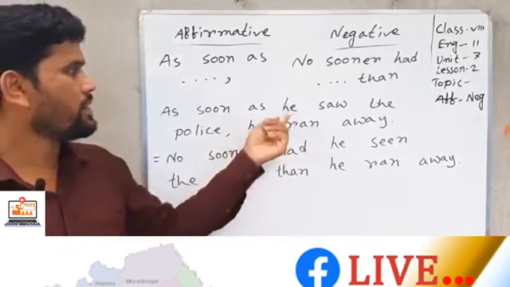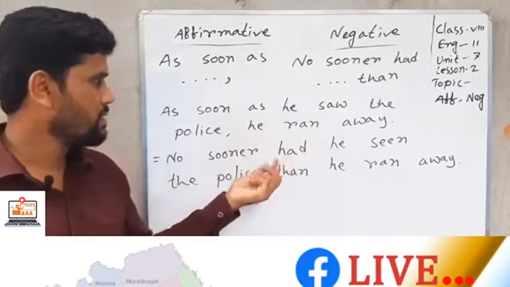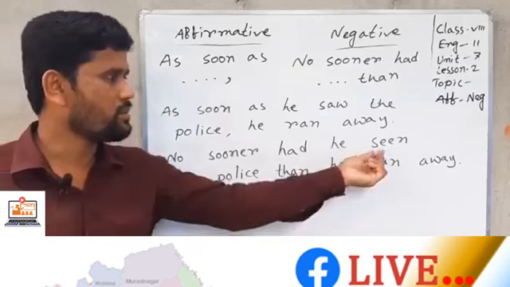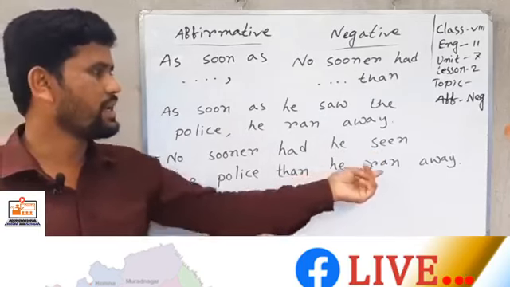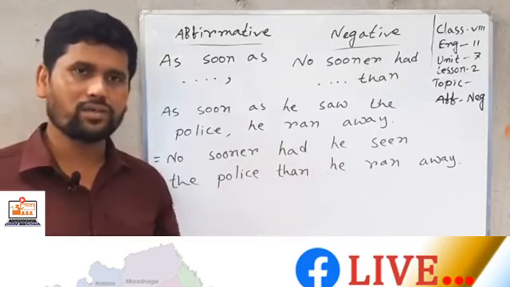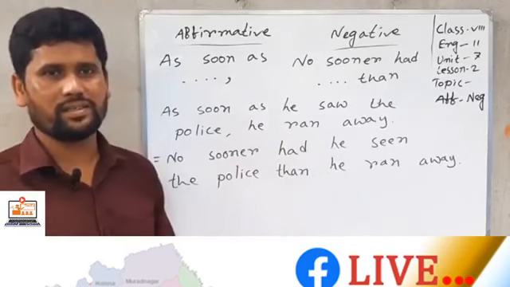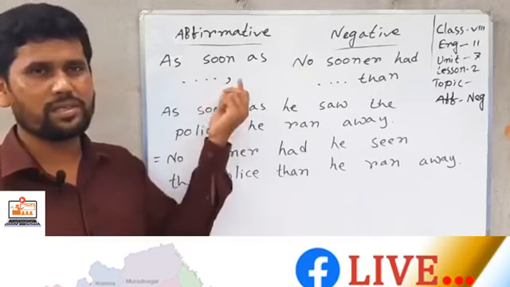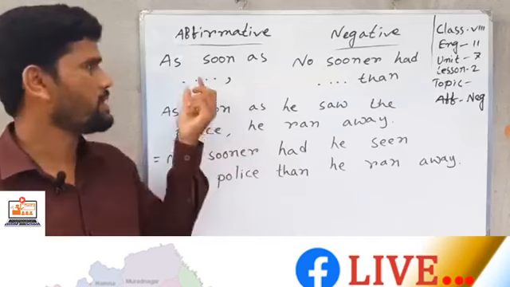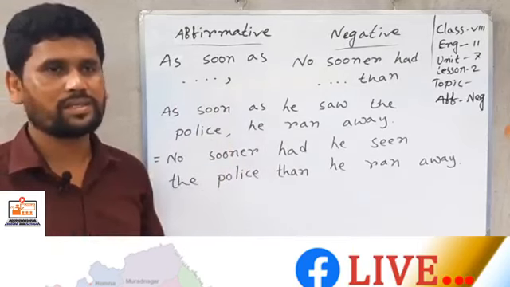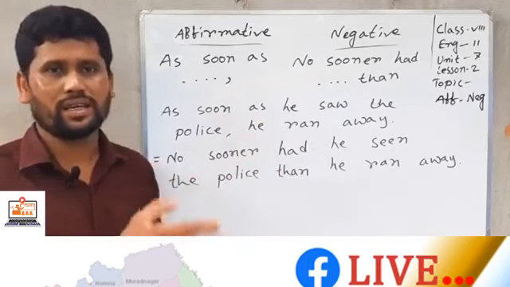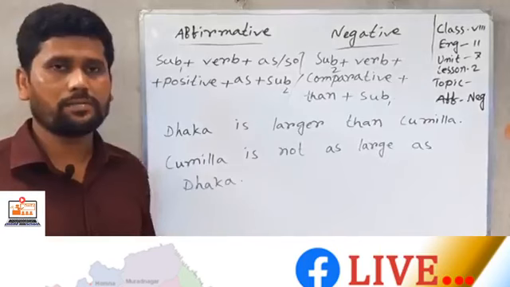Here you see "he saw" is past indefinite tense, but here "had he seen" is past perfect tense, the past participle form of the verb. And the last clause "he ran away" here is also past indefinite tense, and after "then" it will also be past indefinite tense. So when you find "as soon as something comma," you can use "no sooner had something then," but after "as soon as" both clauses will be past indefinite tense, but after "no sooner had" the first clause will be past perfect and the last clause will be past indefinite tense.